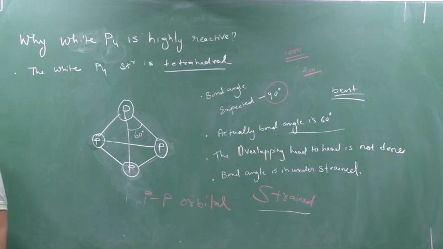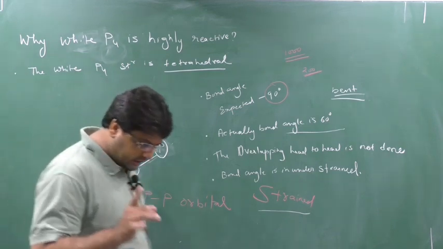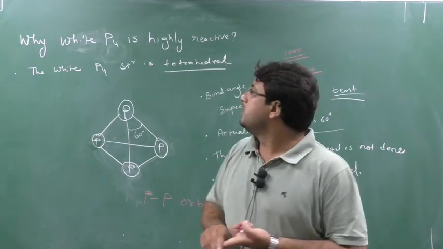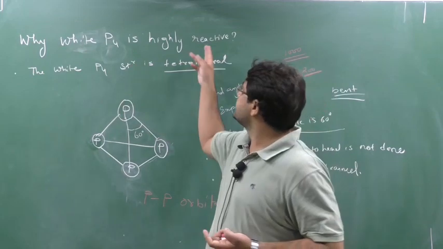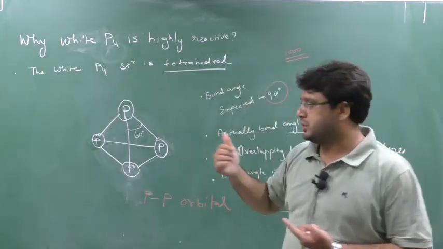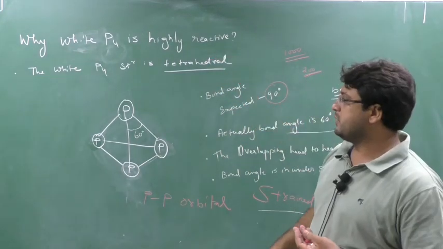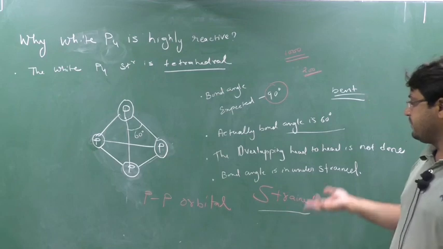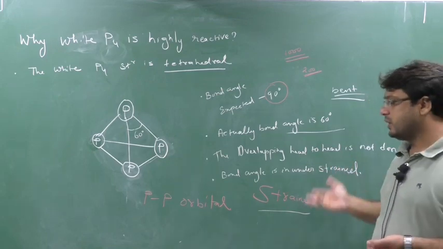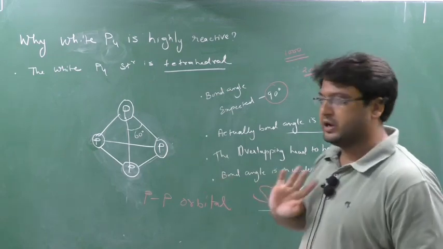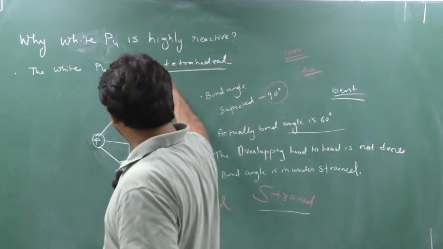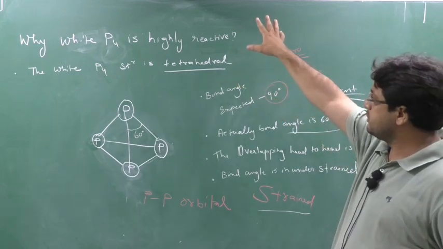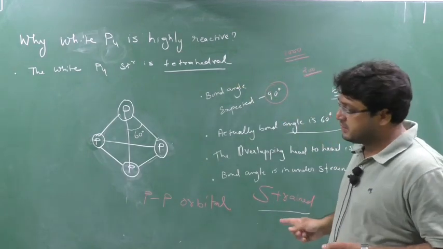Clear this part? So see here, the question can come in two ways. First question can come, why is white phosphorus highly reactive? So you can write down this answer only. White phosphorus is tetrahedral, and the expected 90 degree bond angle is 60 degree, so it is strained. The p-p orbitals do not overlap head to head, so the P-P bonds become bent and strained. So for this question, this is the answer.